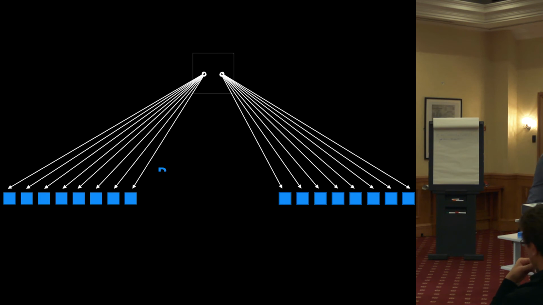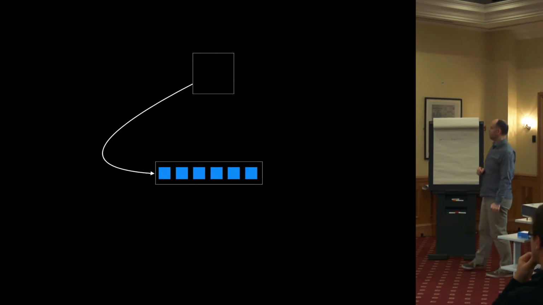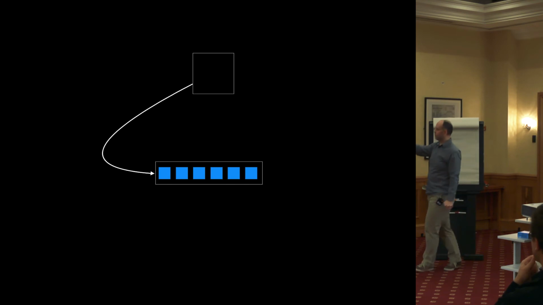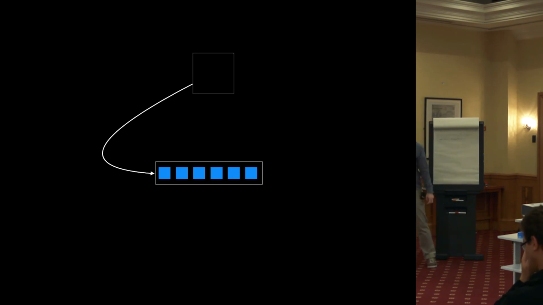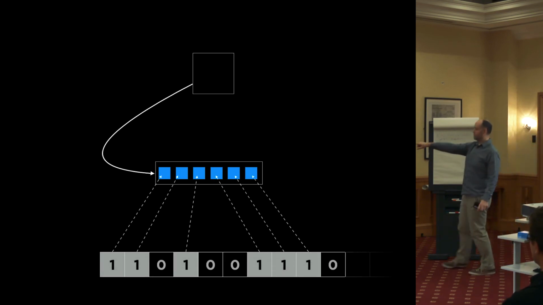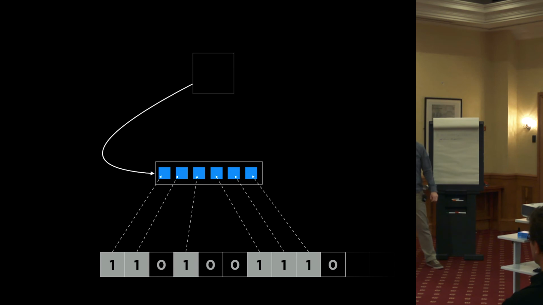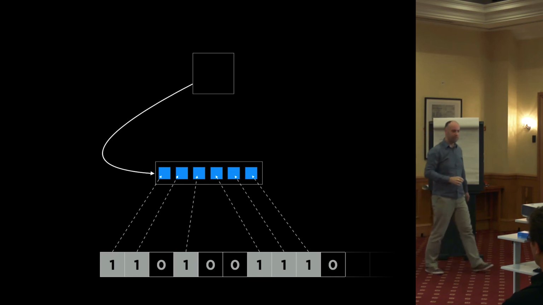So what we do there is we use a technique of bit mapping the array. So say you have a logical array of 32 pointers, you've only got, say, 6 of them actually full. Well, you store a physical array of 6 pointers, and then a word where each bit, I've got the graphic, each bit represents which pointer is actually set. So these first two are set, so they are the actual positions. The third one's not set, so that's not in there. The fourth one is set, so the third item in the physical array is the fourth item in the logical array, and so on. Reasonably simple.